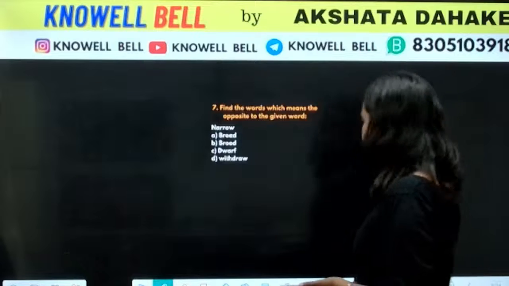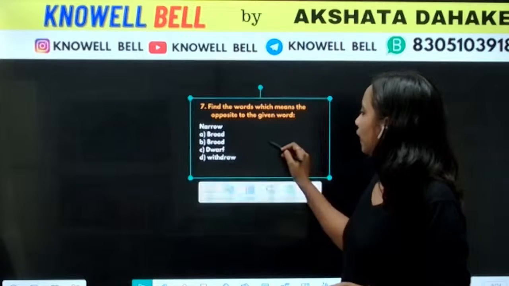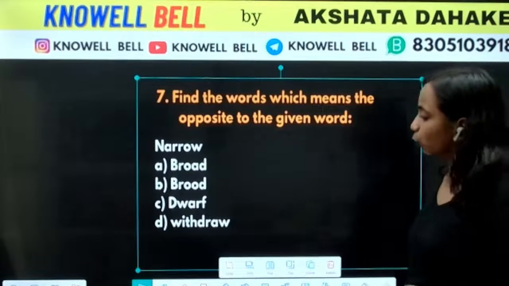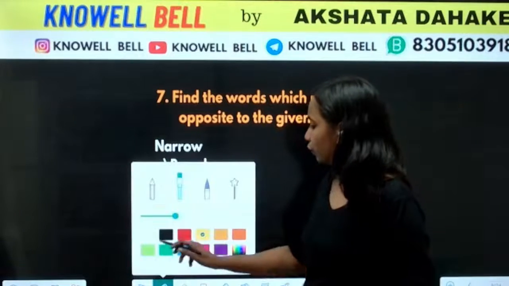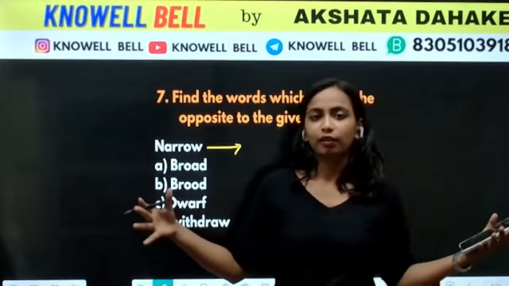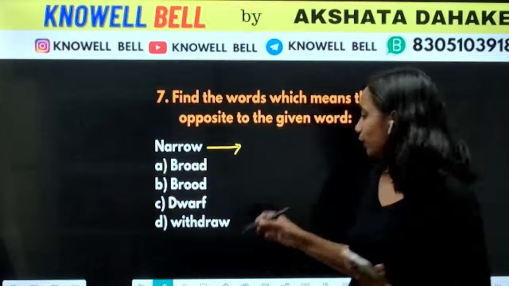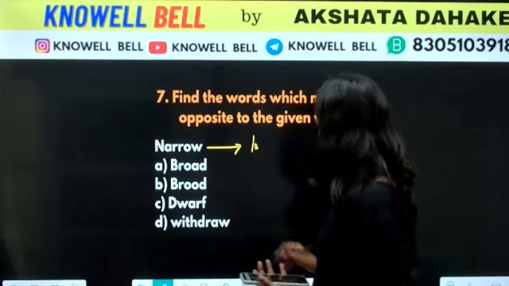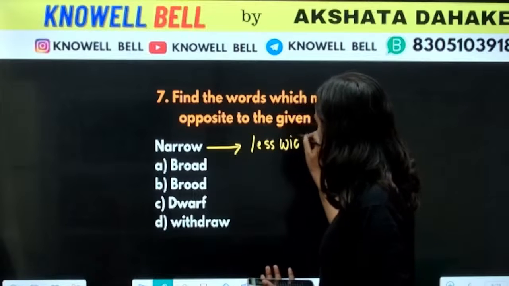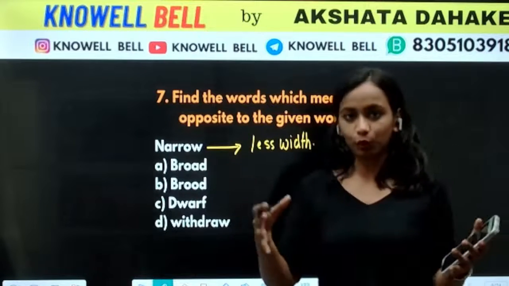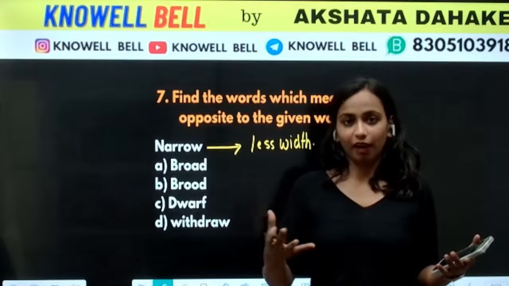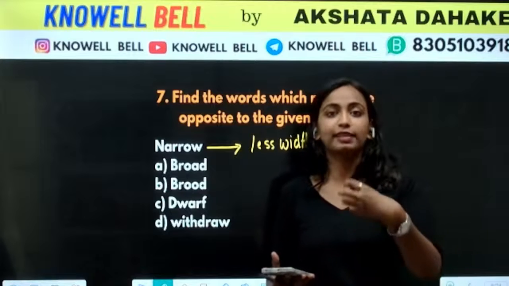Question number 7. Find a word opposite to the given word. Narrow, broad, brood, dwarf, and withdraw. We have the word narrow. Narrow means something that has very less width, extremely less width. किसी चीज की अगर width या चौड़ाई जिसको हम कहते हैं हिंदी में, वो अगर कम हो, so we'll be calling it narrow. In Hindi, narrow is called sakri. Like this is a narrow lane, ये एक सकरी गली है.